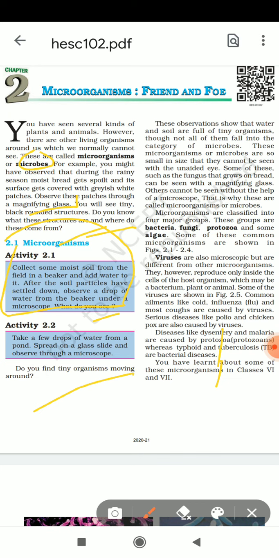These observations show that water and soil are full of teeny organisms. ये एक्टिविटी हमें बताती है कि सॉइल फुल ऑफ माइक्रोऑर्गेनिज्म है. Not all of them fall into the category of microbes. Microorganisms and microbes are so small in size that they cannot be seen with the unaided eye. वह हमें अपनी साधारण आँखों से नहीं दिख सकते.